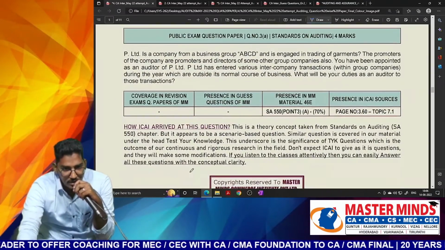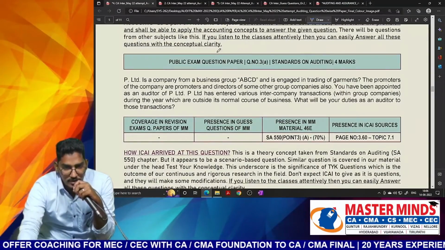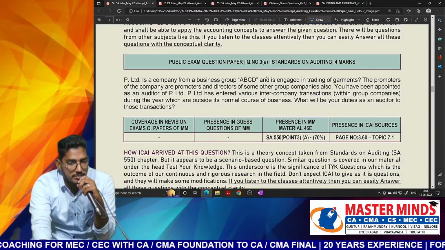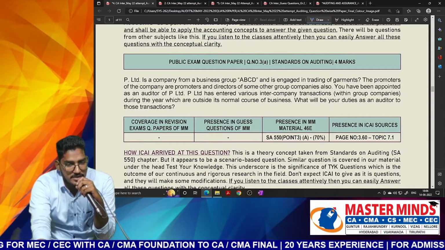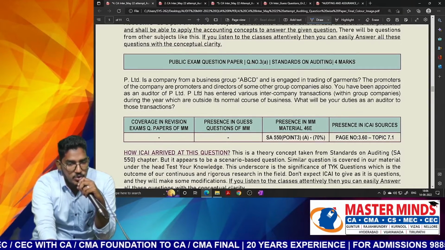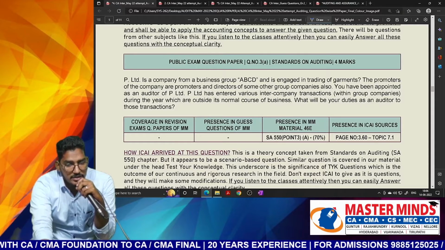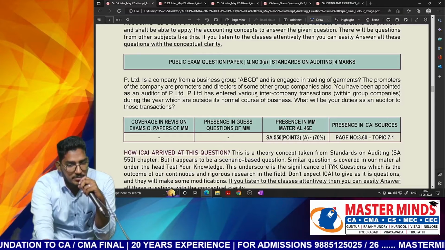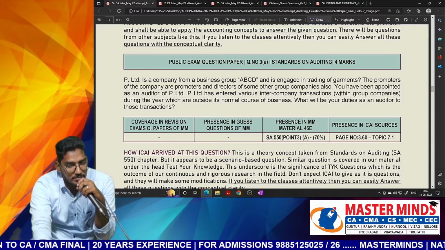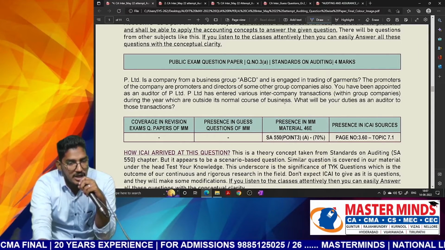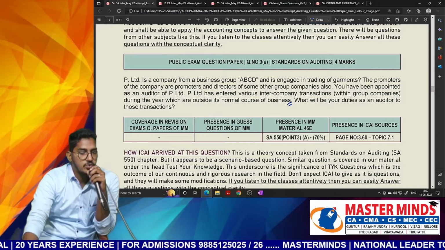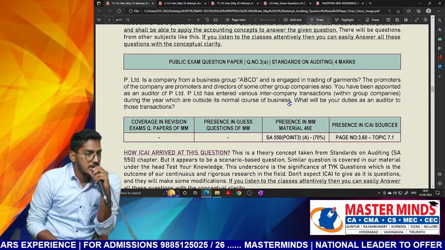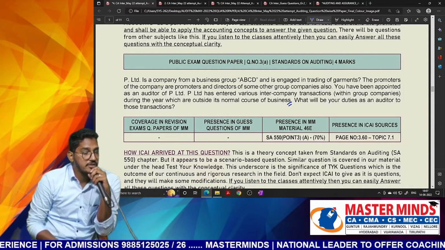Next one. Next, 3A. P Limited is a company from business group ABCD and is engaged in the trading of garments. The promoters of the company are promoters and directors of some other group companies also. You have been appointed as an auditor of P Limited. P Limited has entered into various intercompany transactions within group companies which are outside normal course of business. What will be your duties as an auditor? Nothing but this is a question from SA 550.